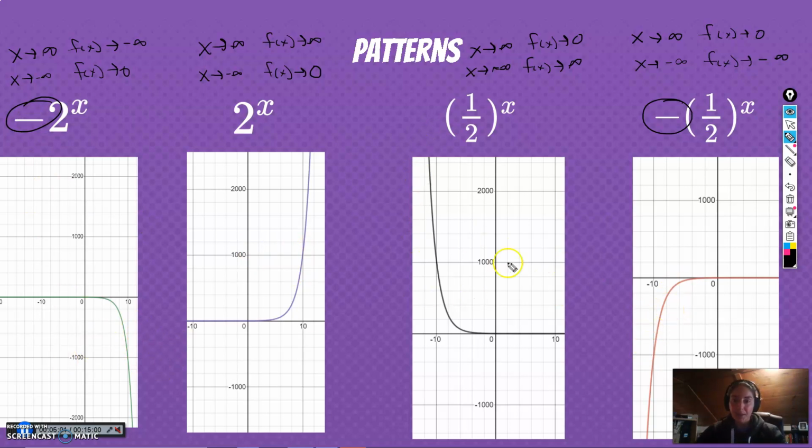Okay, so if you're positive, you're in the top half of the graph. If you're negative, you're in the bottom half of the graph. But notice the end behavior is the same except for the negative, right? This end behavior went to negative infinity, this one went to positive infinity, and there is no negative 0, so 0, 0. This end behavior went to 0, this one also went to 0, because again, no negative or positive 0. This end behavior went to infinity, this one went to negative infinity.